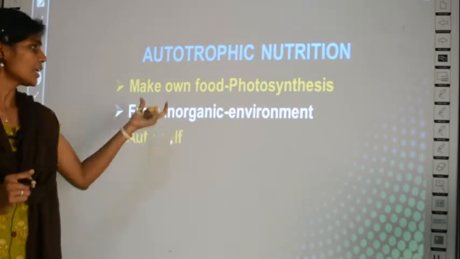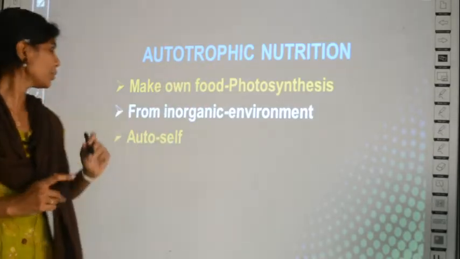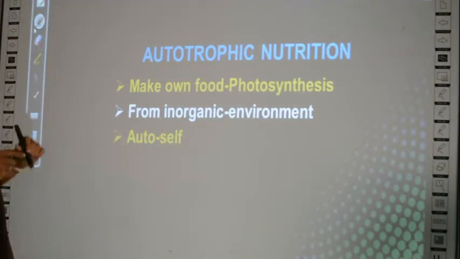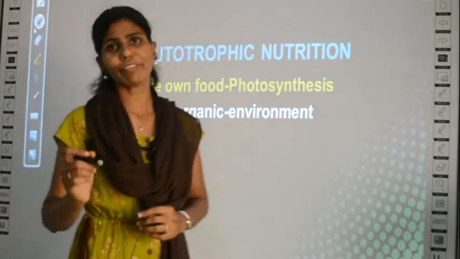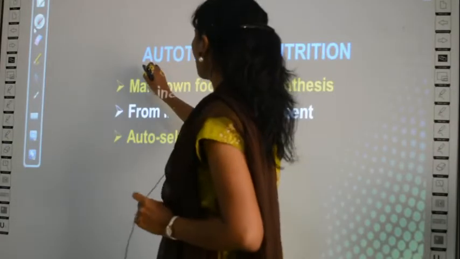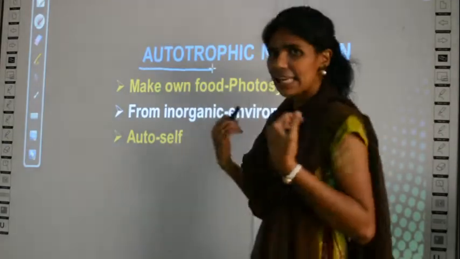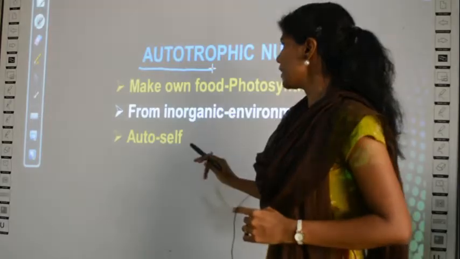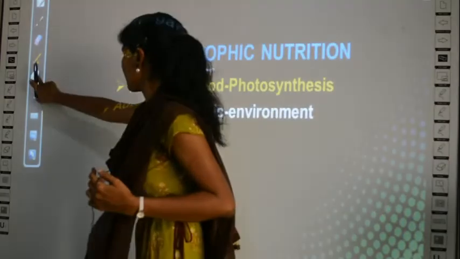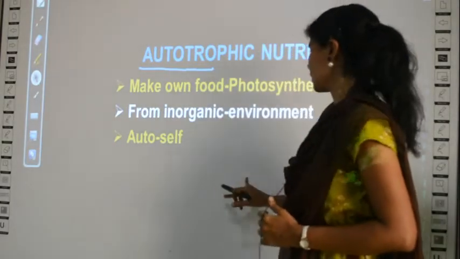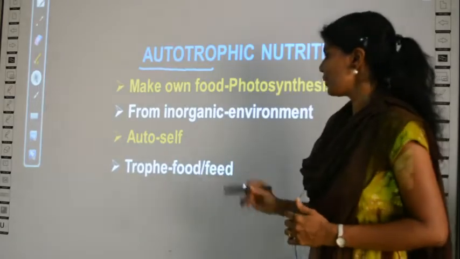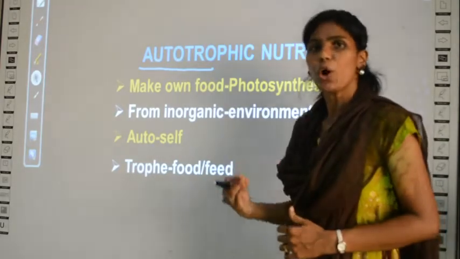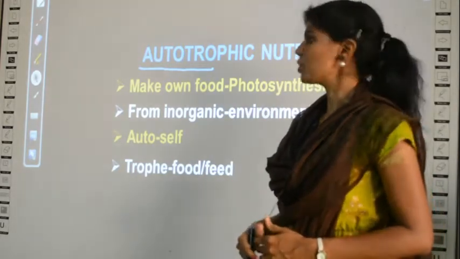And then what is the meaning of autotroph? I have told you several times, the word auto refers to self. Auto means self, by itself. And the word troph means either food or feeding. So what is autotroph?